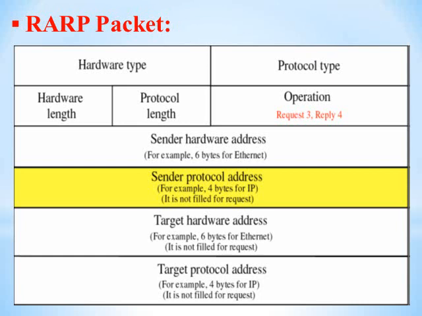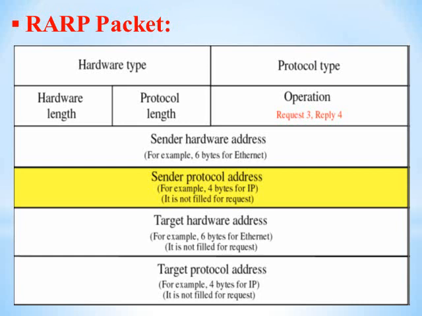Now, the RARP packet. The figure shows us the packet structure, or packet format, of RARP, which contains various fields. The hardware type field tells us which type of hardware is used for the particular operation. Protocol type: according to the operations, protocols are classified into different types, and as per the operation requested, the protocol is used from this protocol type field. Hardware length is the length of the hardware used from the hardware type field. Protocol length is measured in the protocol length field.